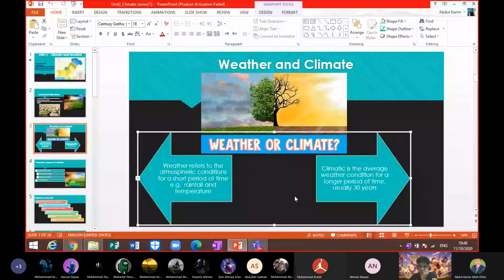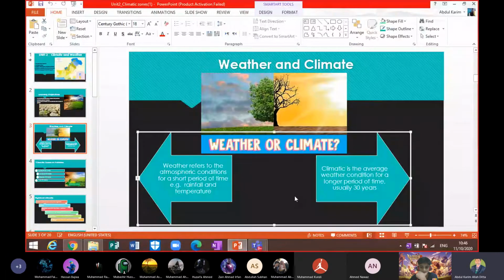Climate, the average weather conditions for a long period of time, usually 30 years. So weather can change after a short interval, but climate does not change that way.